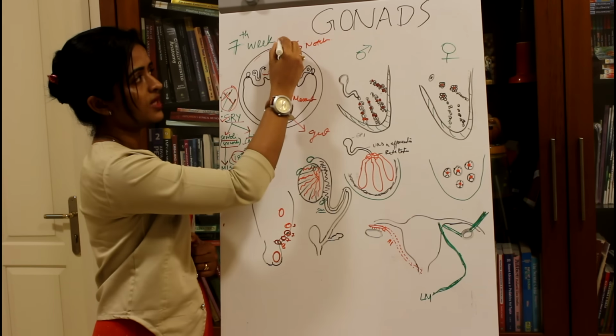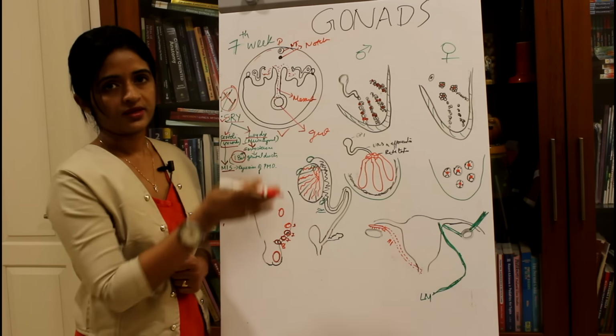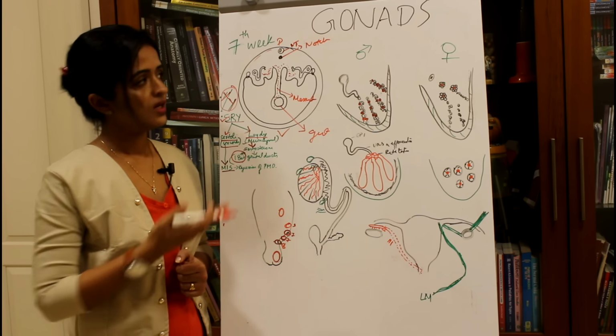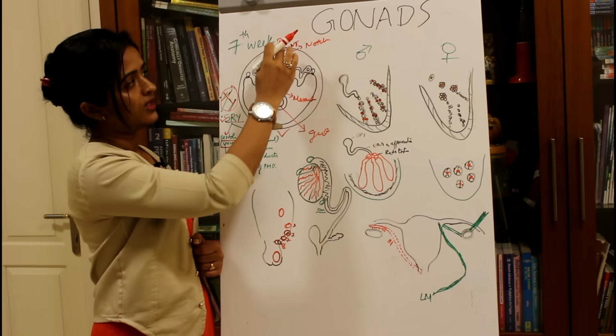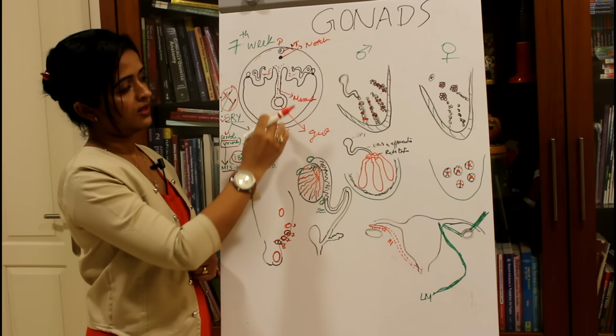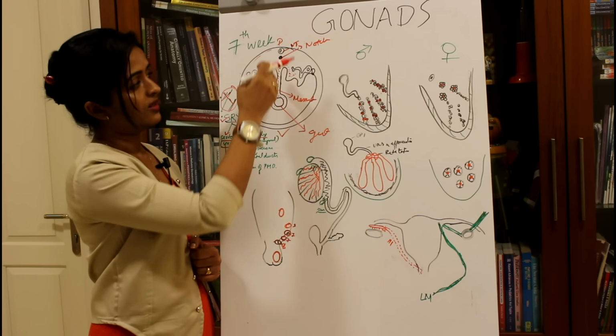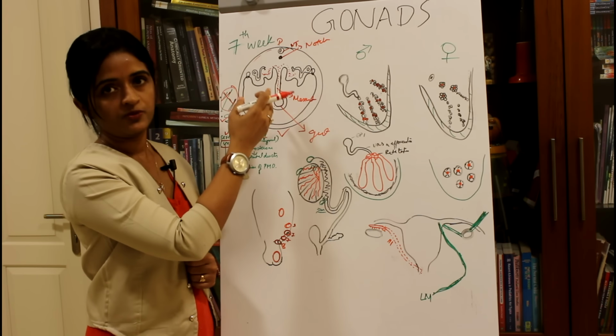So this is the dorsal aspect and this is the ventral aspect. You just imagine a section taken at the lumbar region of the fetus. At the dorsal region we have the neural tube followed by notochord, and you have the dorsal mesentery, which is suspending the hindgut from the posterior abdominal wall.